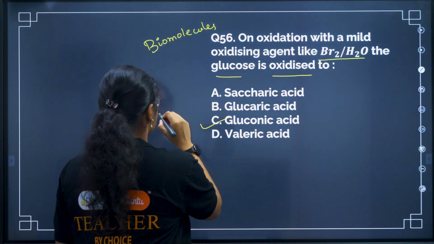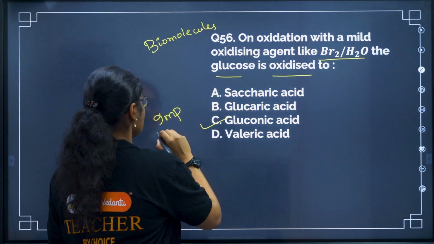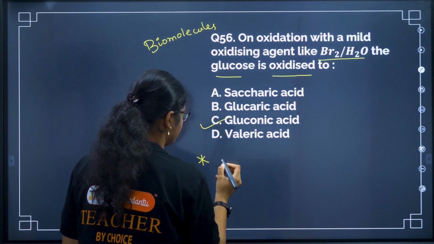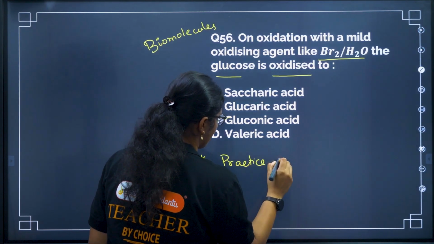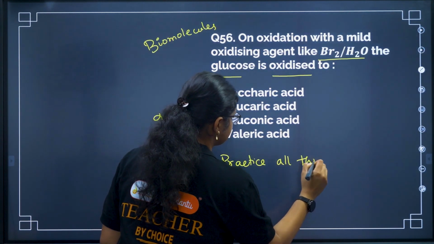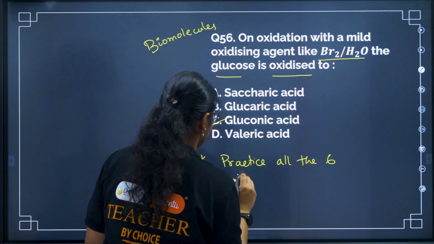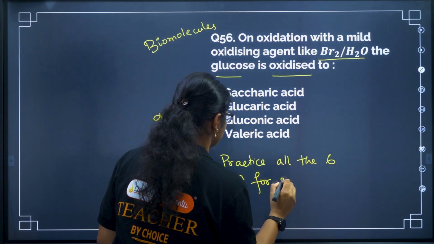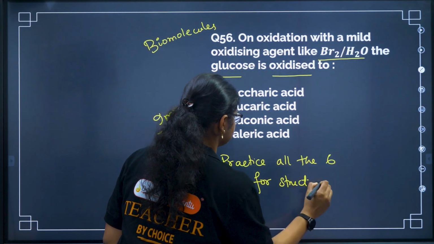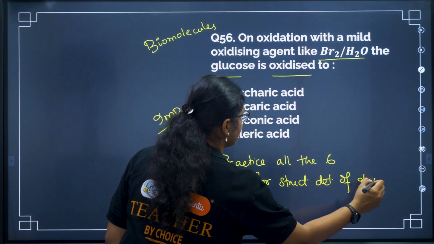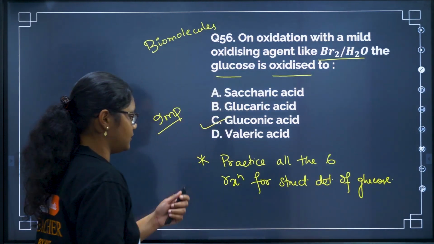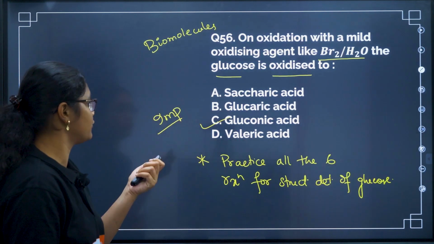So this is also an important question. I'll give you a note here. Practice all the 6 reactions that are there for structure determination of glucose. That is very important. From here we'll get many questions. Okay. Please practice and revise this part thoroughly.